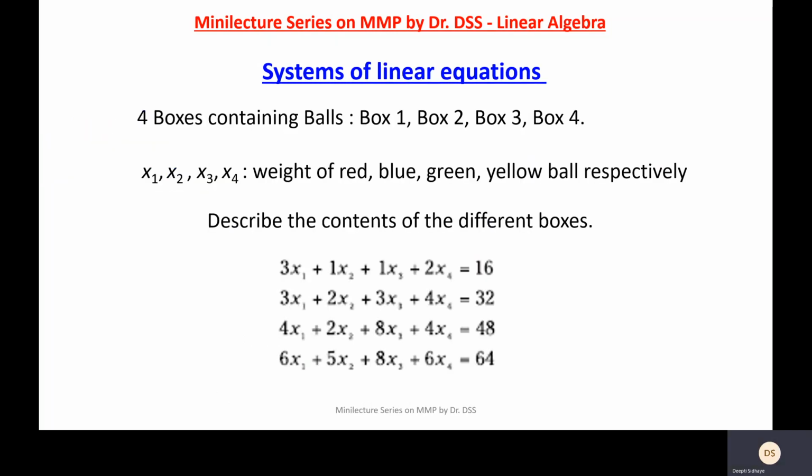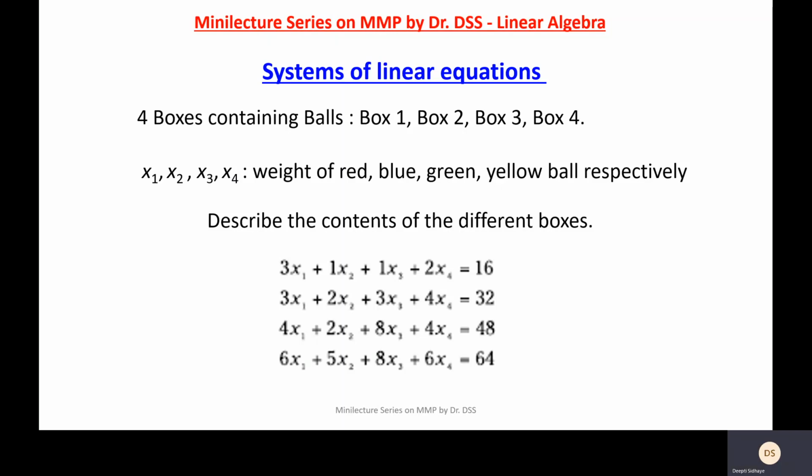Now, there are many students who feel that what is the use of learning algebra for real life? Well, linear algebra is very, very relevant to your life. Here I am giving a very small example. Let us imagine that there are 4 boxes that contain balls: box 1, box 2, box 3 and box 4. Each one of them is going to contain balls which will have a certain weight.